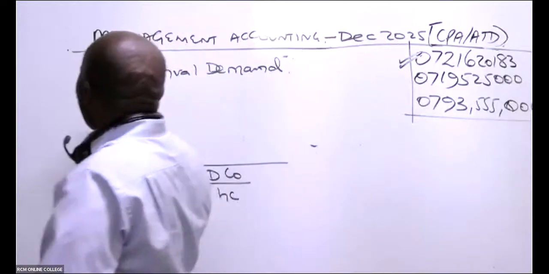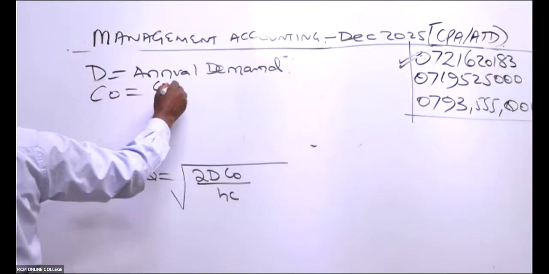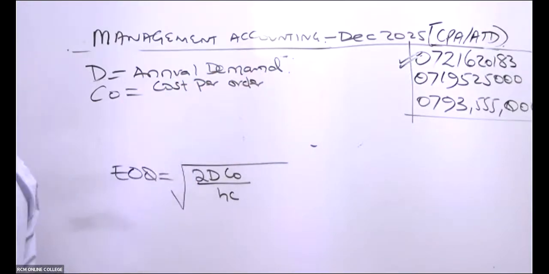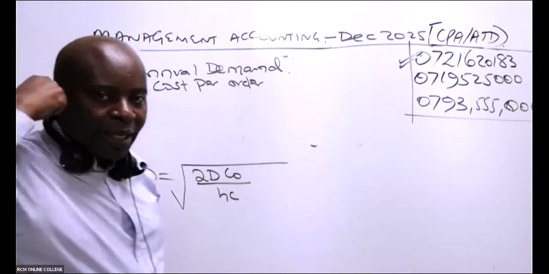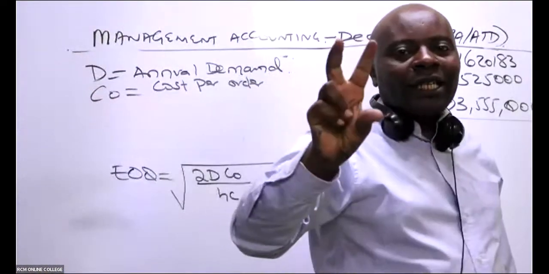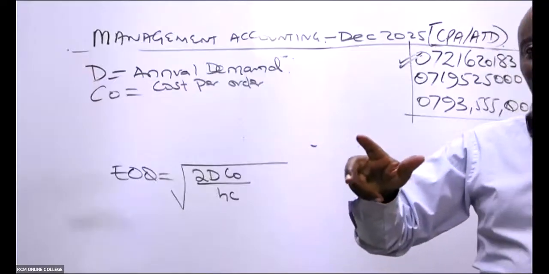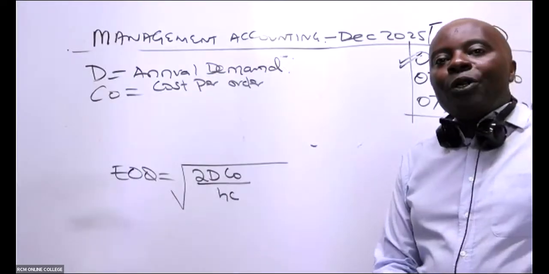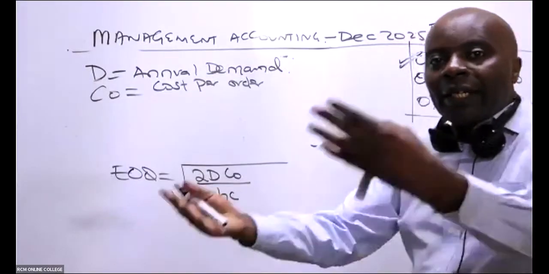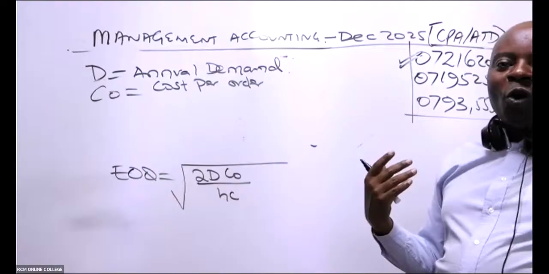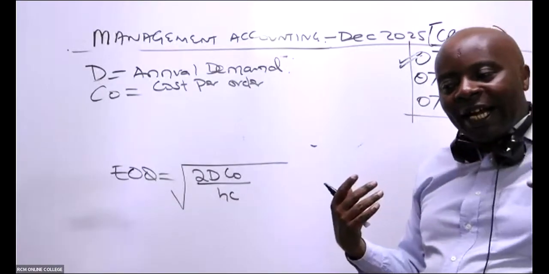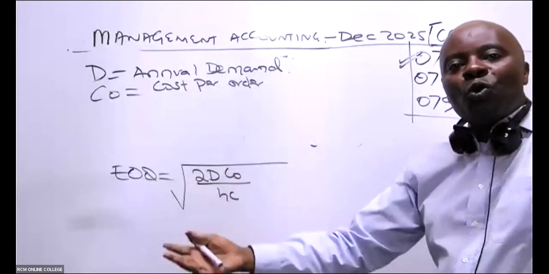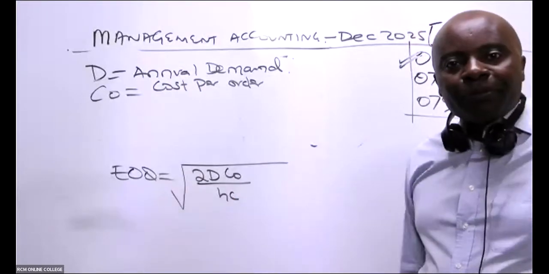Now, ladies and gentlemen, when we talk of CO, it is cost per order. Every time you are placing an order, you'll be required to make a telephone call, so that telephone charge will fall under ordering cost. Every time you make an order, you will need to ferry those goods from the suppliers to the company. So that transportation cost automatically will be part of ordering. Every time you order, you must keep those goods insured on the way.